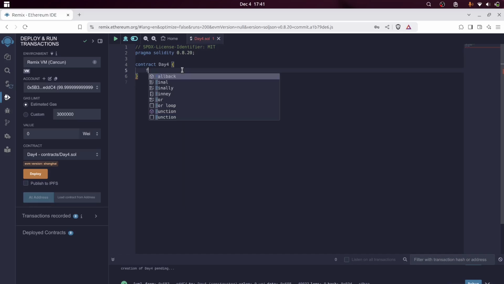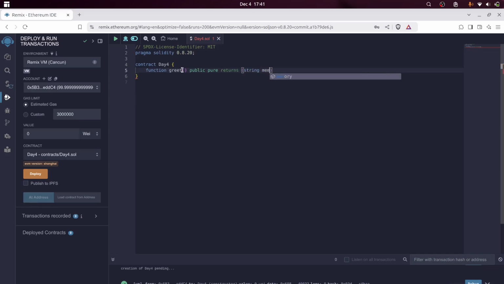Okay, so let me create a function first and then I'll explain how functions work in Solidity. We will create a function named greet and it will be a public function. It will be pure and let's say it returns a string data type of memory. So as you can see, this is the function keyword followed by a function name, and it's public, it's pure, and it returns a string data type.